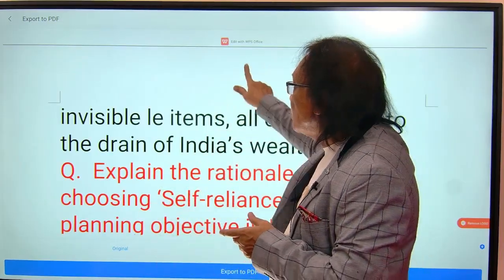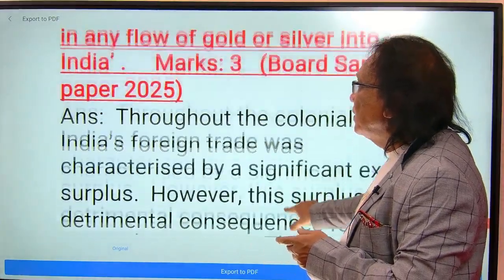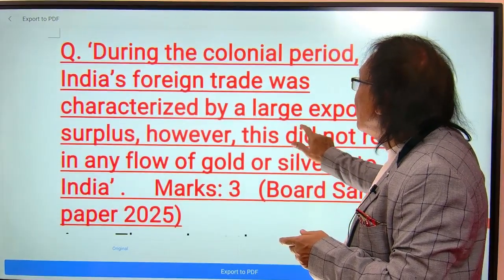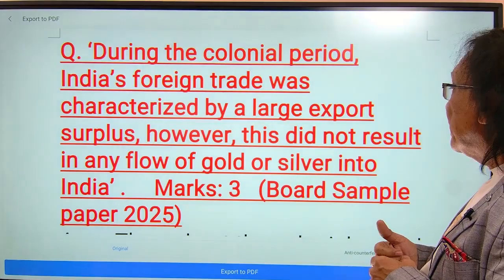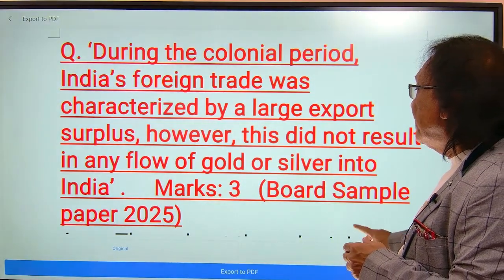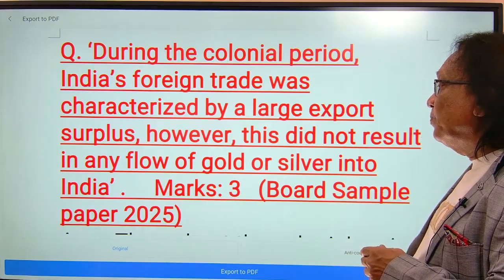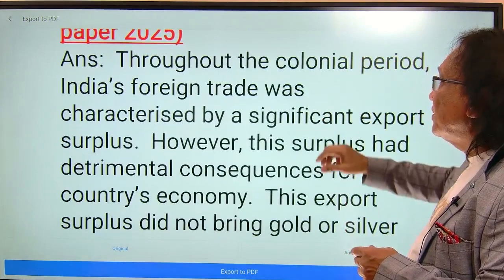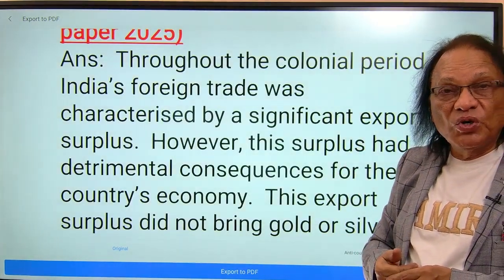So look at this question once again. I repeat it for you. During the colonial period, India's foreign trade was characterized by a large export surplus. However, this did not result in any flow of gold or silver into India. This is for 3 marks. In the board sample paper 2025, you don't have to write the same answer. You can write it in simple words, as I just told you.